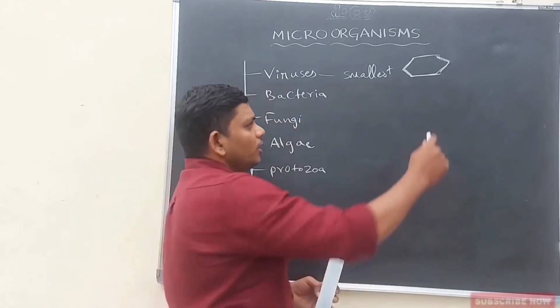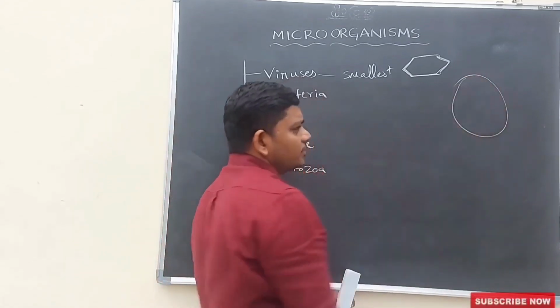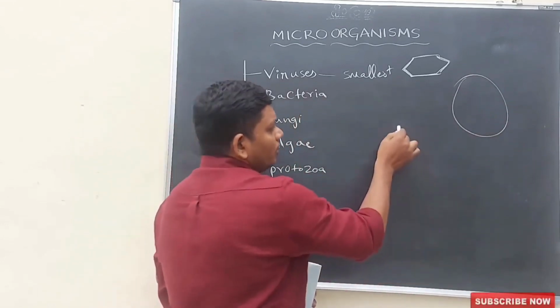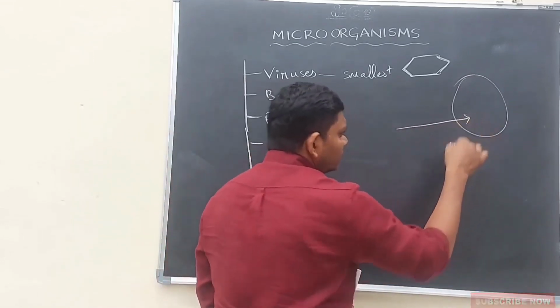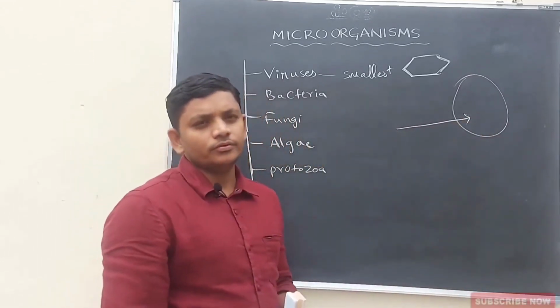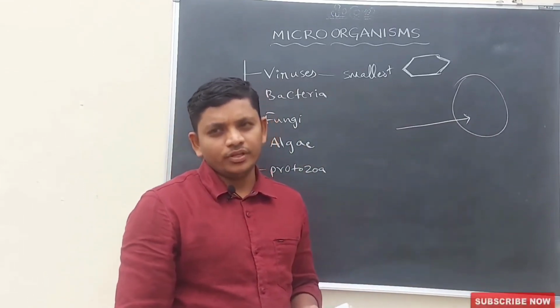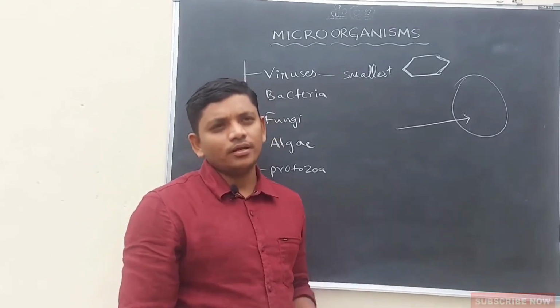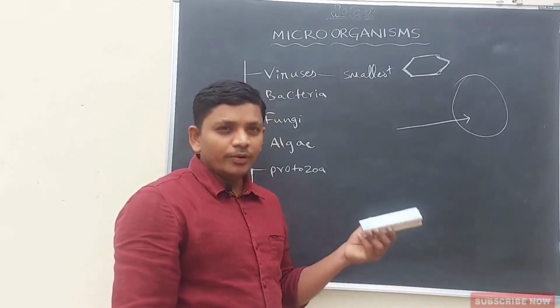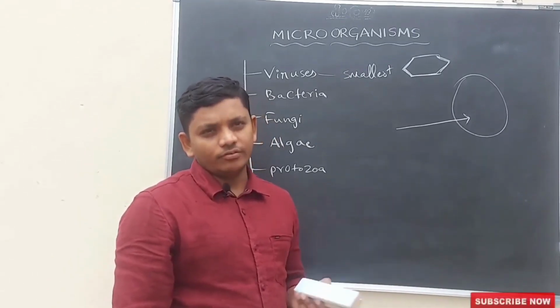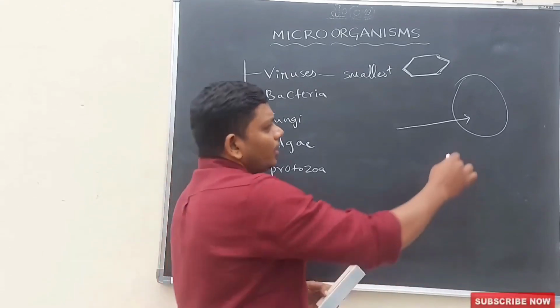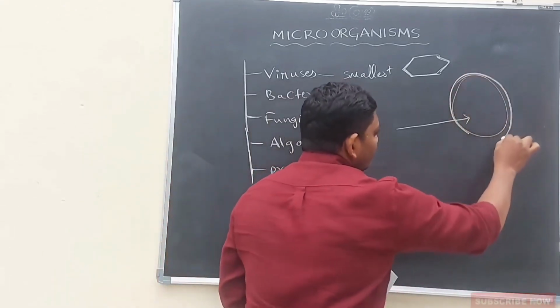For example, if it is a human being, whenever the virus enters into the human being, then only it will grow inside the living body. If it enters into a plant, then it will grow when the plant is alive. It cannot live on the surface of bodies.